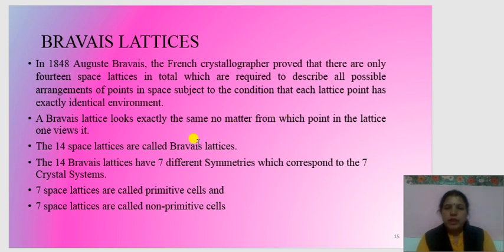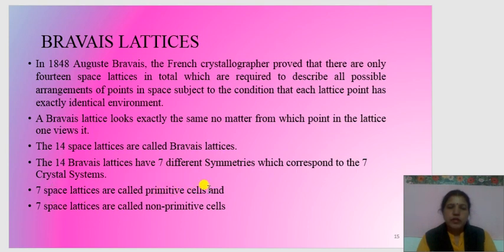The 14 space lattices are called Bravais lattices. The 14 Bravais lattices have 7 different symmetries, which correspond to the 7 crystal systems. 7 space lattices are called primitive cells, and 7 space lattices are called non-primitive cells. Now, what are these primitive and non-primitive?